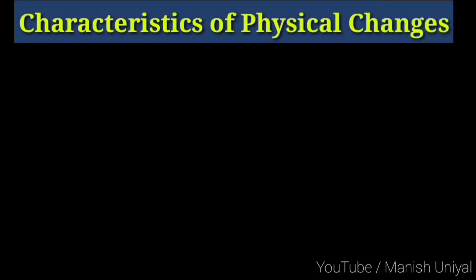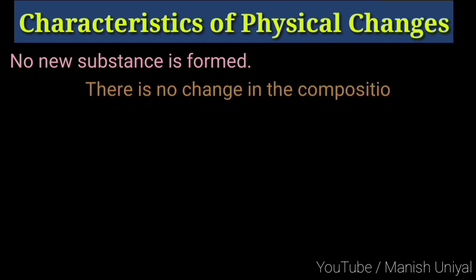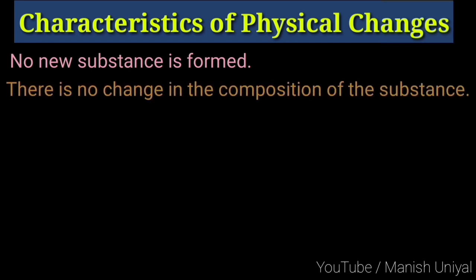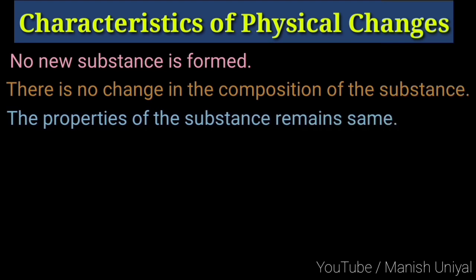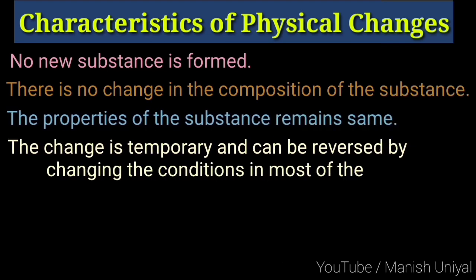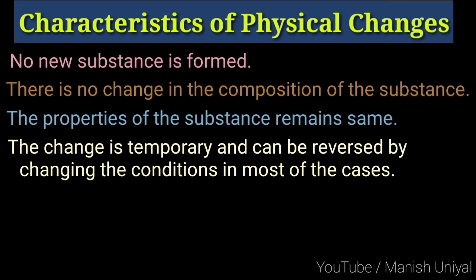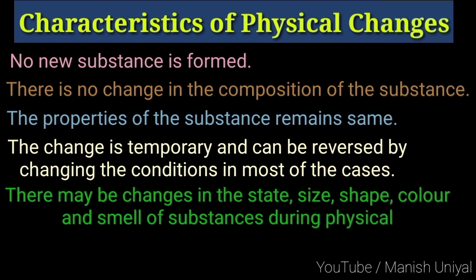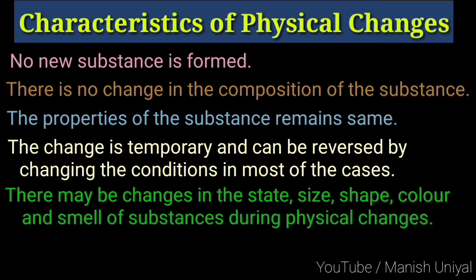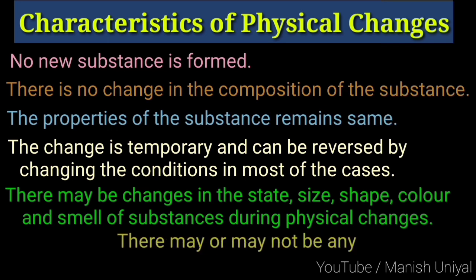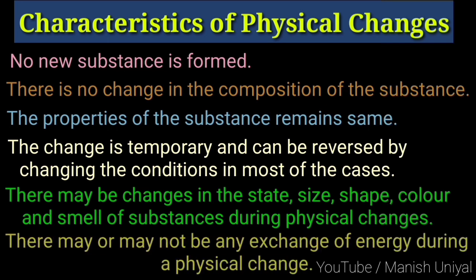Characteristic of physical changes. No new substance is formed. There is no change in composition of substance. The properties of the substance remain same. The change is temporary and can be reversed by changing the condition in most of the cases. There may be the change in the state, size, shape, color, and smell of the substance during physical changes. There may or may not be any exchange of energy during physical changes.